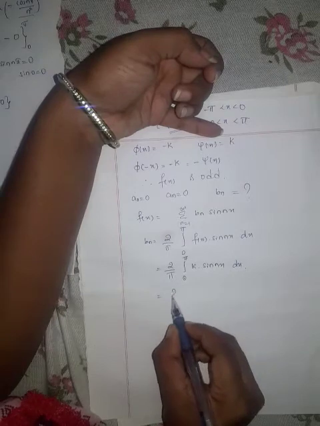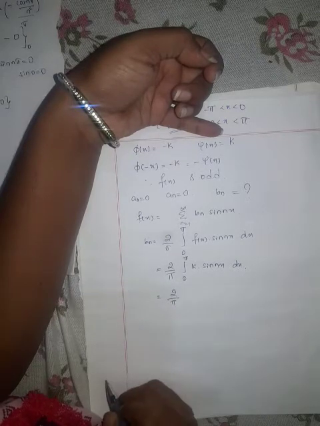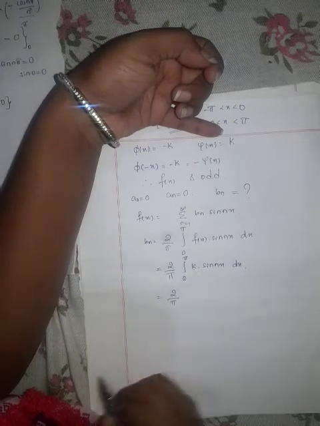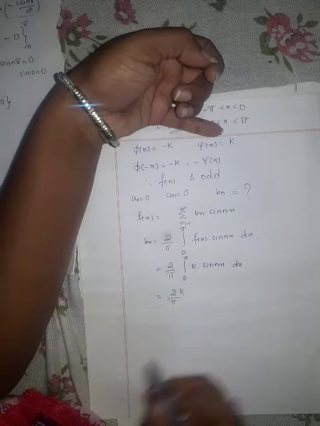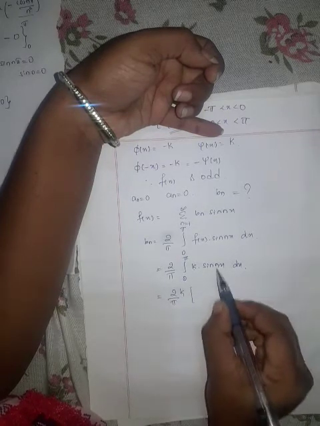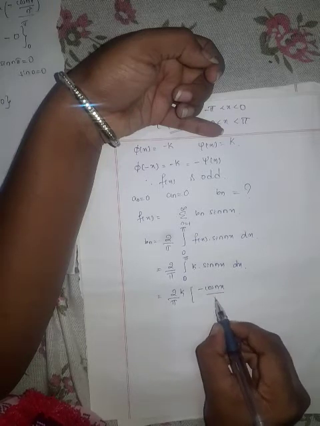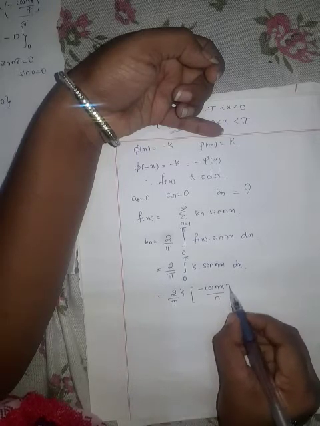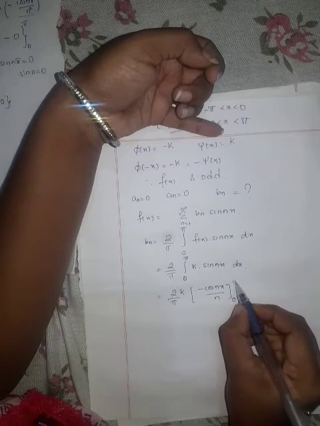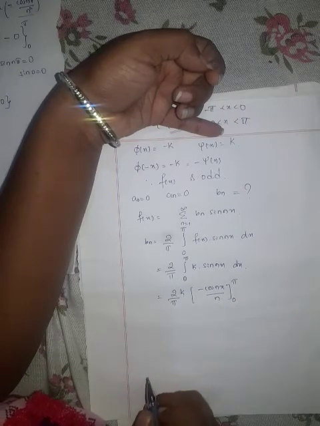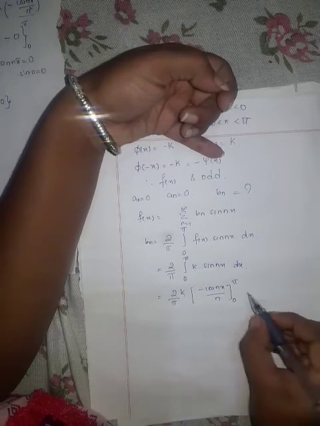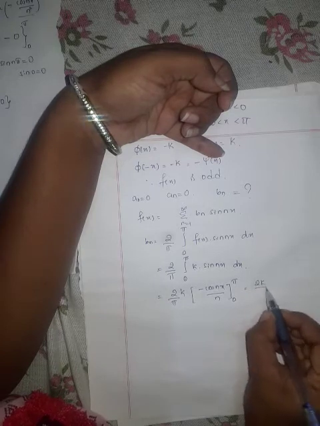Now we will integrate this one. 2 divided by pi as it is. k is constant, take outside. Integration of sin nx is minus cos nx divided by n. Limits are from 0 to pi. Now apply upper limit and lower limit. We will get 2k by pi.